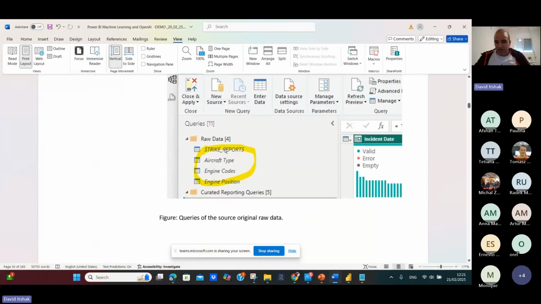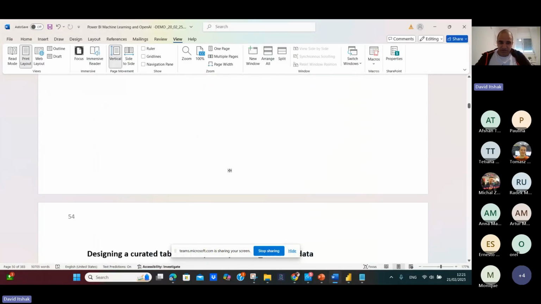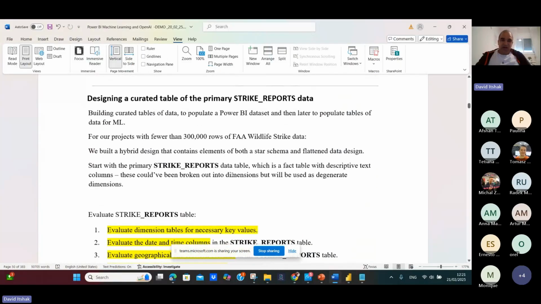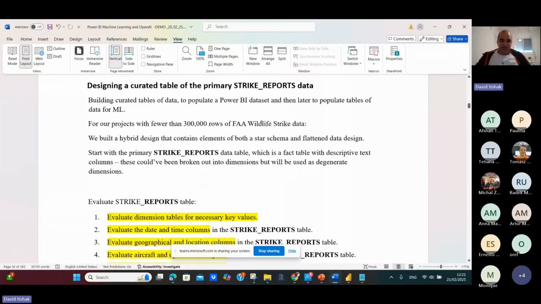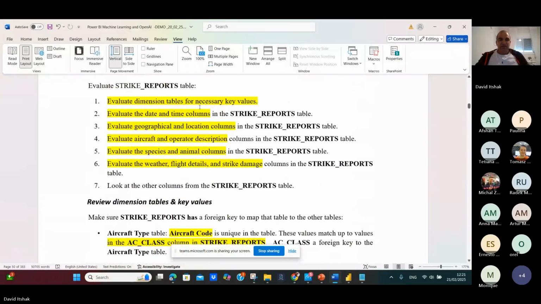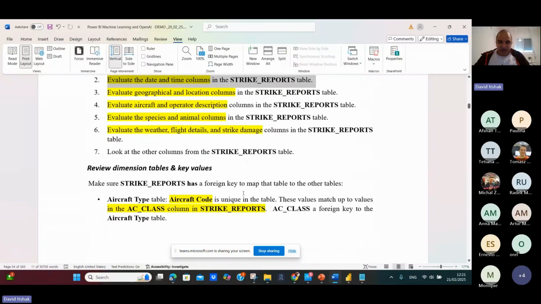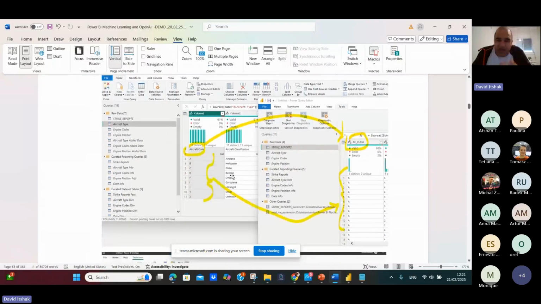And you can see all the strike report, aircraft type, and so on. Now what I will do, I evaluate the date and time columns in the strike report table because it's missing. Evaluate geographical and location columns in the strike report table. Evaluate aircraft and operator description in strike report. Evaluate species and enablement columns. Evaluate weather, flight details, and damage in strike report. Again, Copilot will not do it. You have to do it yourself.